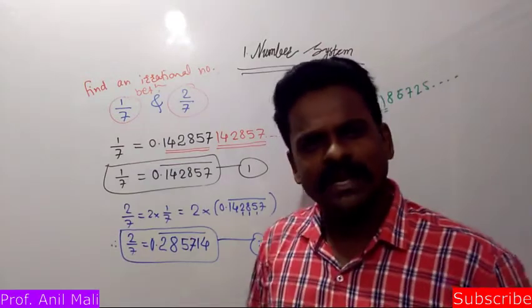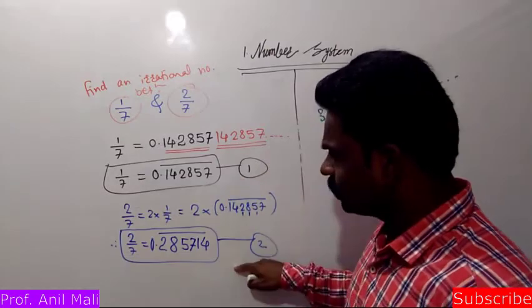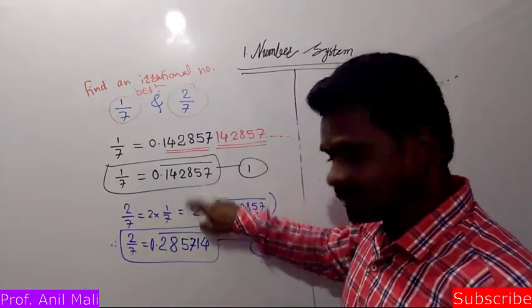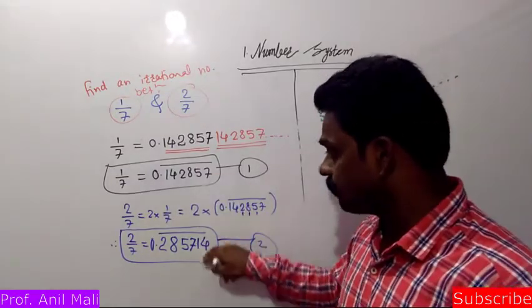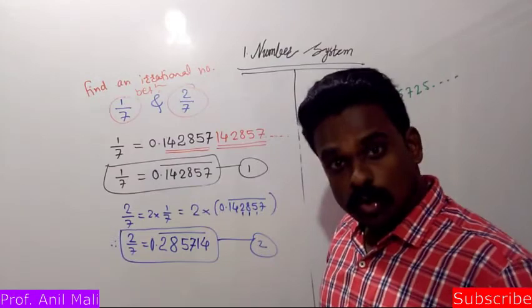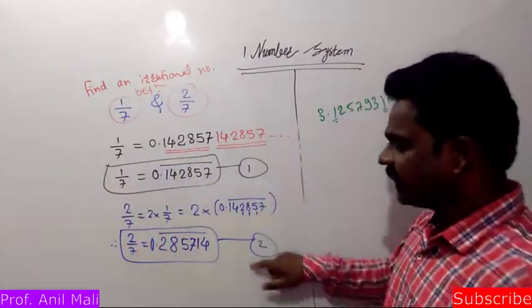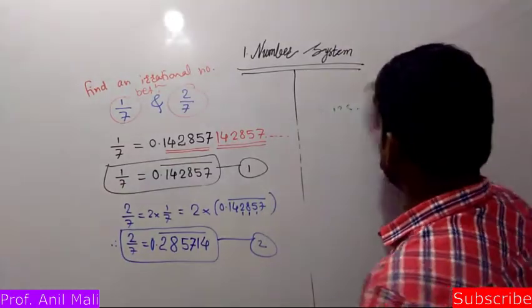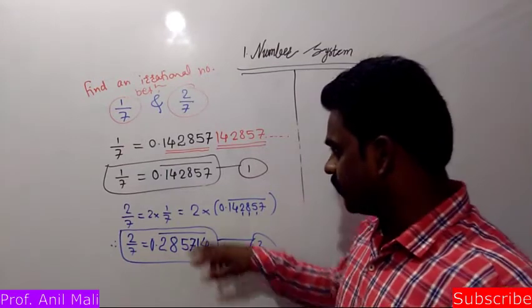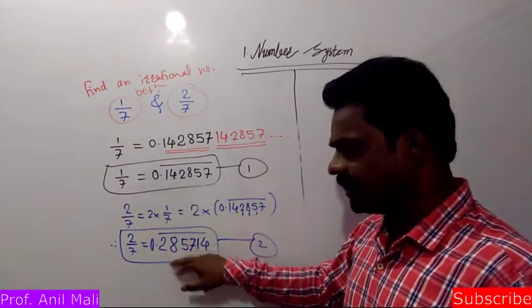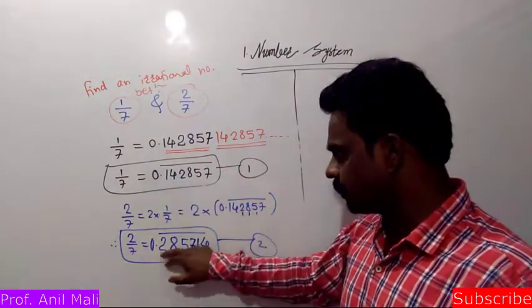But it's a very common thing that, is it lying in between equation 1 and 2, these two numbers? No, it's not lying in between these two numbers. So we need to find out such a number which will lie in between equation number 1 and equation number 2. So how can we find it out? Suppose for our convenience we will consider only 0.14 and 0.28.